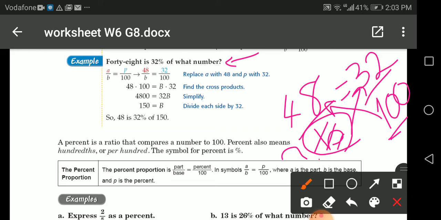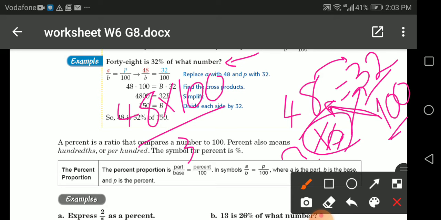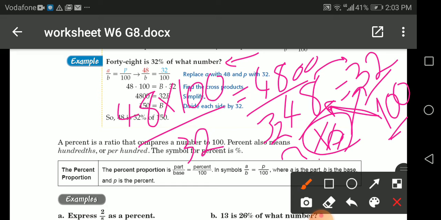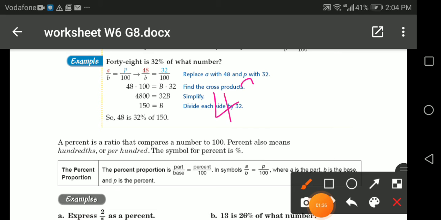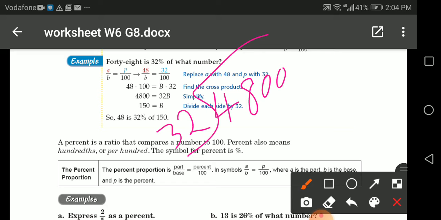I want to multiply here 48 multiplies 100 all over 32. So 48 times 100, and I will add here the zeros, then divided by 32. You have here 4,800 divided by 32 gives you what? Okay, let's do it together because of the ones who don't know how to divide, 4,800 divided by 32, okay.